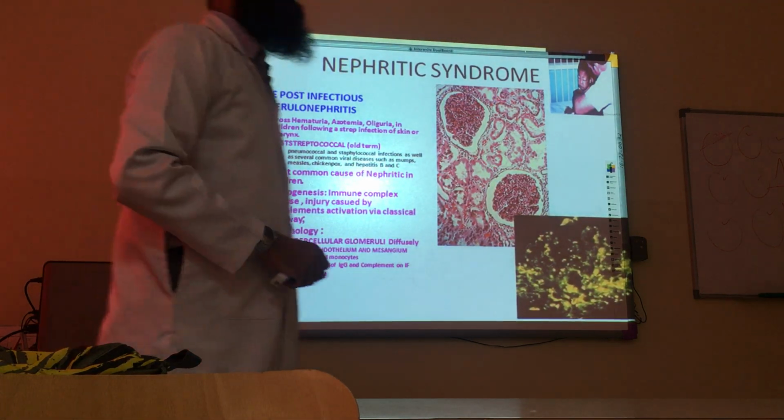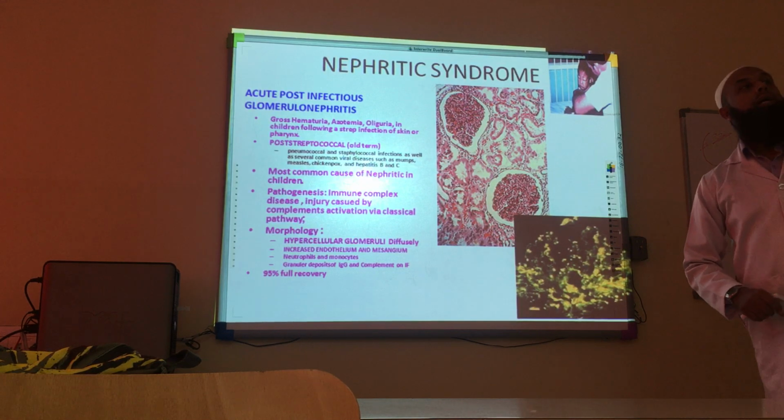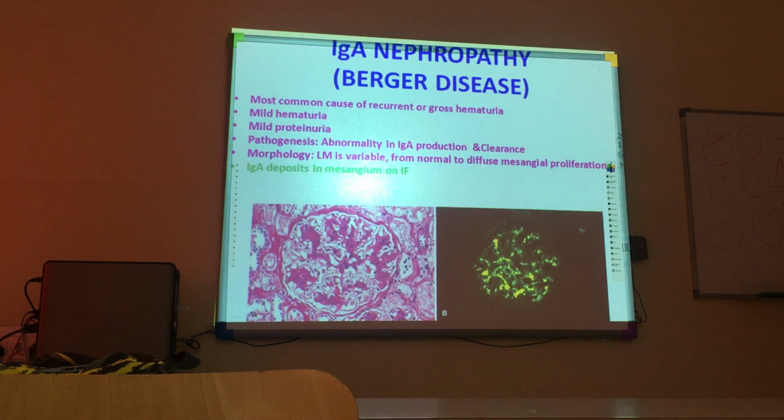In 95% of cases, these boys and girls recover, sometimes with steroids, sometimes with antibiotic therapy. So recovery is very good if a person gets treatment. But if a child cannot get medical help, it can rarely end up in renal failure. Then we are discussing another nephritic disease, which is IgA nephropathy, also called Berger disease.